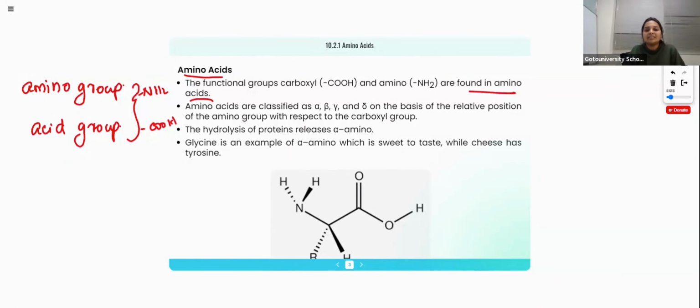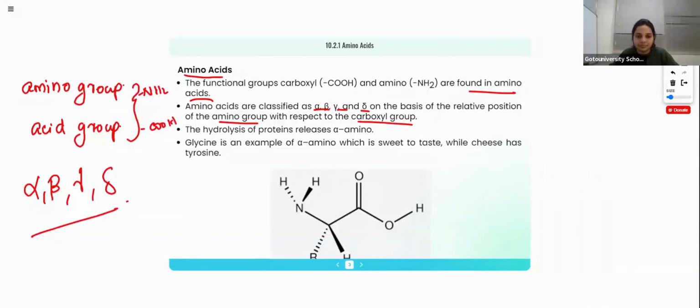Amino acids are classified as alpha, beta, gamma and delta on the basis of the position of the amino group with respect to the carboxyl group. Amino acids contain both groups, the amino group and the acid group. Based on the position of the amino group from the acid group, we can classify them into alpha, beta, gamma, delta.